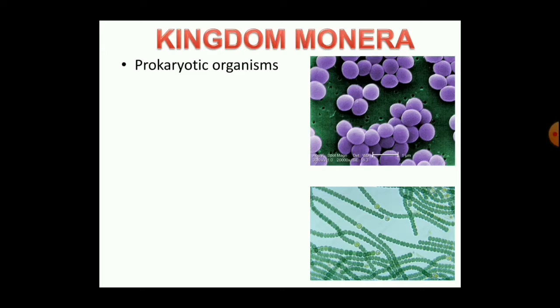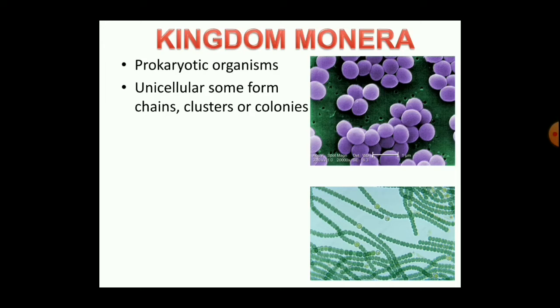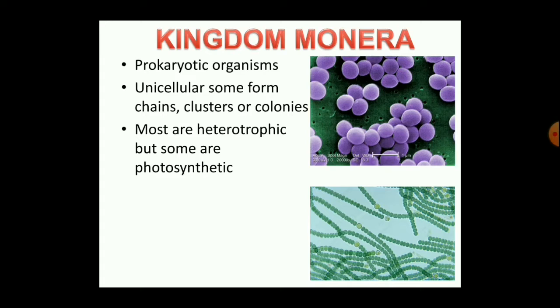The organisms, the body of which are made up of prokaryotic cells, simple cells, in which the membrane-bounded organelles are absent. They are unicellular. But some forms have the ability to form chains, clusters, or colonies. Most of them are heterotrophic, but some have the ability to synthesize their food. So we can say that they are photosynthetic. The heterotrophic may be chemosynthetic, they may be parasitic, they may be saprophytic.